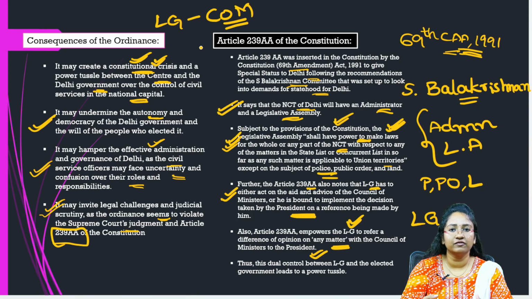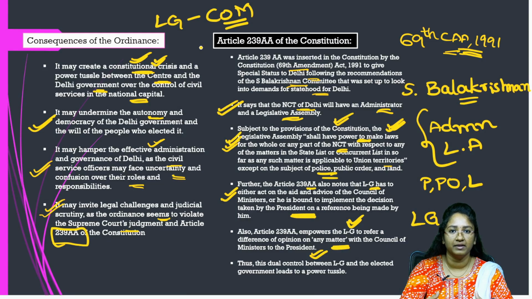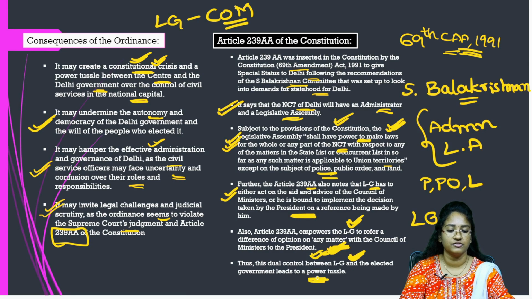So in case of a difference of opinion between the lieutenant governor and the council of ministers, this difference of opinion on any matter would be referred to the president. This dual control between the LG and the elected government definitely leads to a power tussle. So this is what we have to know regarding this particular article that is in the news today.